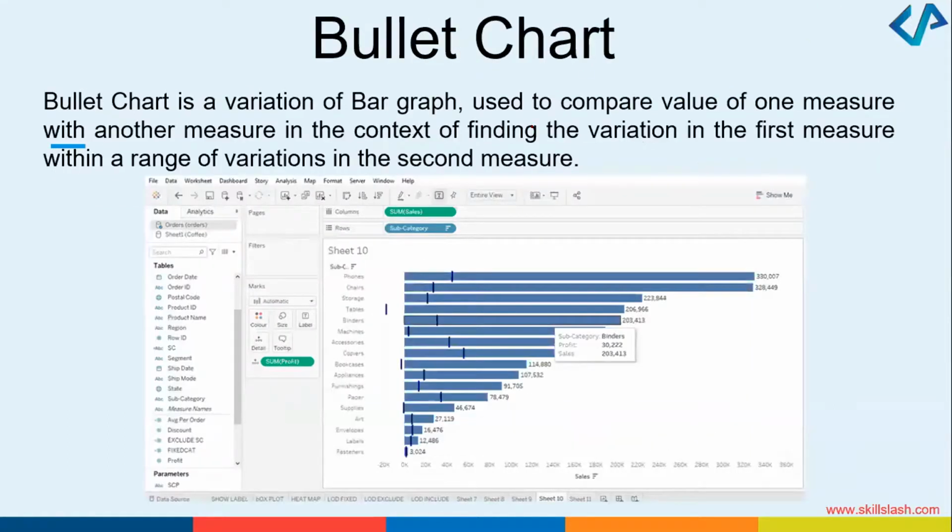The next thing that you can do in Tableau are bullet charts. Just like a bullet which goes out of the gun, a bullet chart gives you a feeling like that. It's another variation of a bar graph. You will use bullet graphs when you want to compare the value of one measure with another measure. Bullet charts.